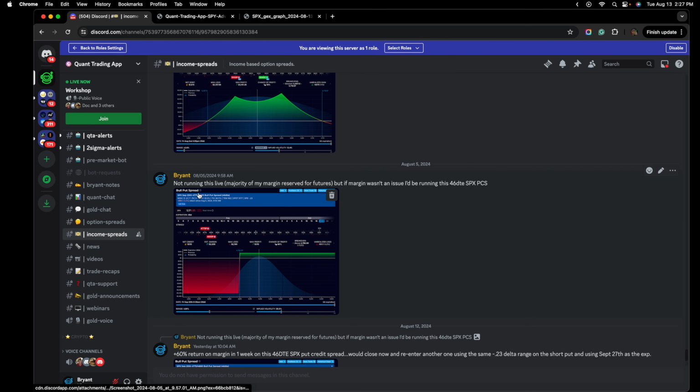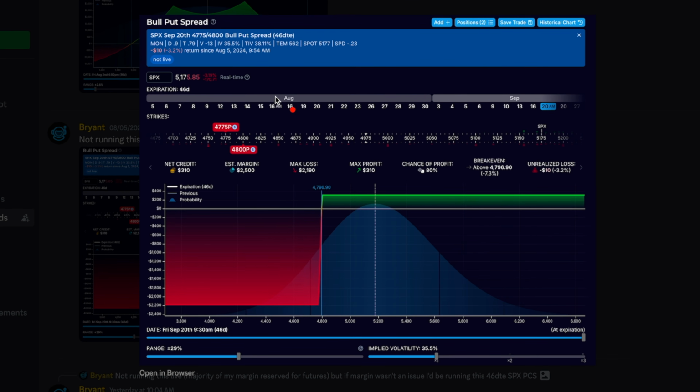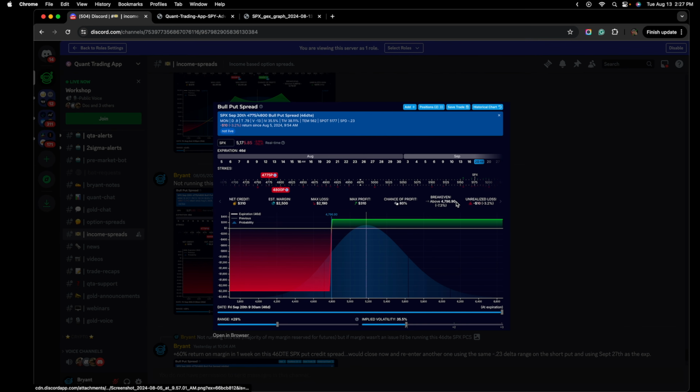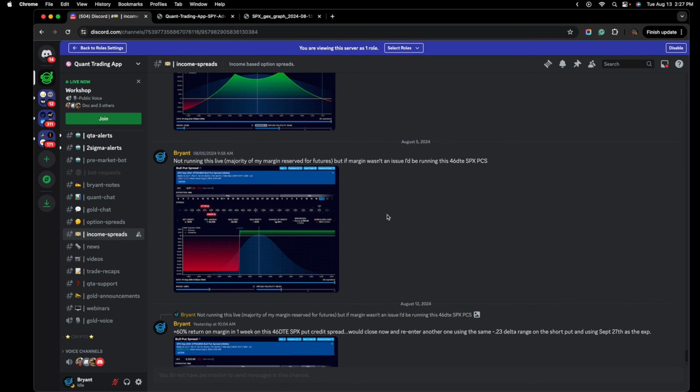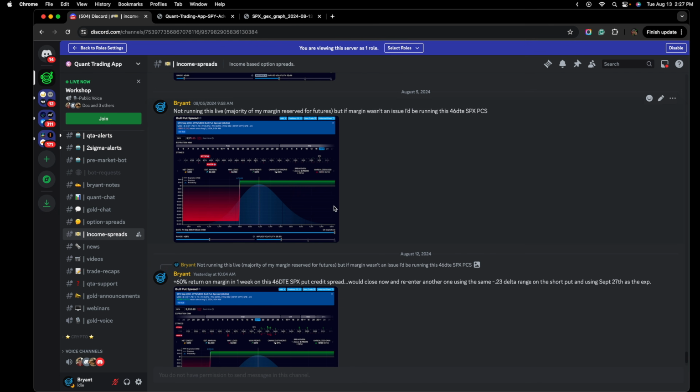So at the start of last week, this was August 5th. This is not a trade in which I ran live, but you can always go with a 45, 46, sometimes like a 50 DTE put credit spread. So you sell deep out the money puts, give the trade plenty of time. 99% of the time within a week or two, you'll generally get about a 50% return on profit for a trade like this.